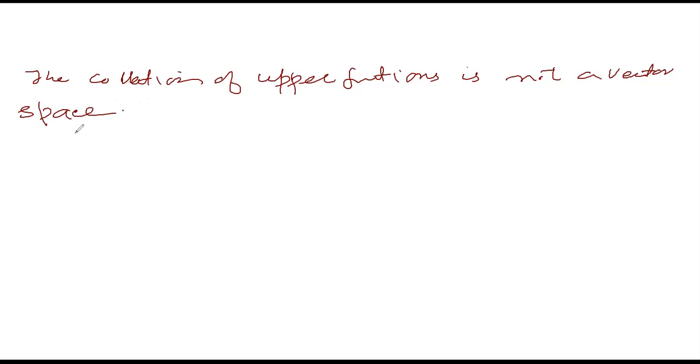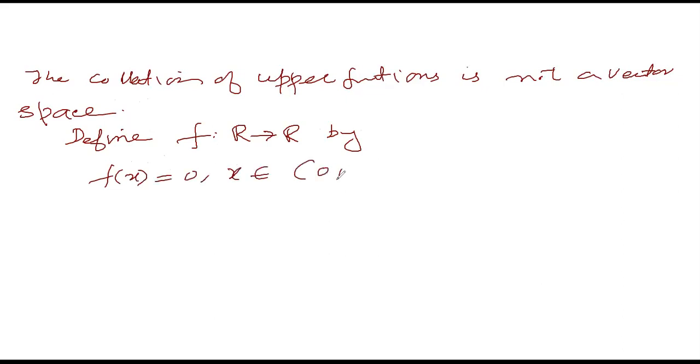Define a function f from R to R by f of x equal to 0 if x is not in the interval 0 to 1, outside of this interval its values of f are 0, and f of x is equal to root n if x belongs to the interval 1 by n plus 1 to 1 by n.